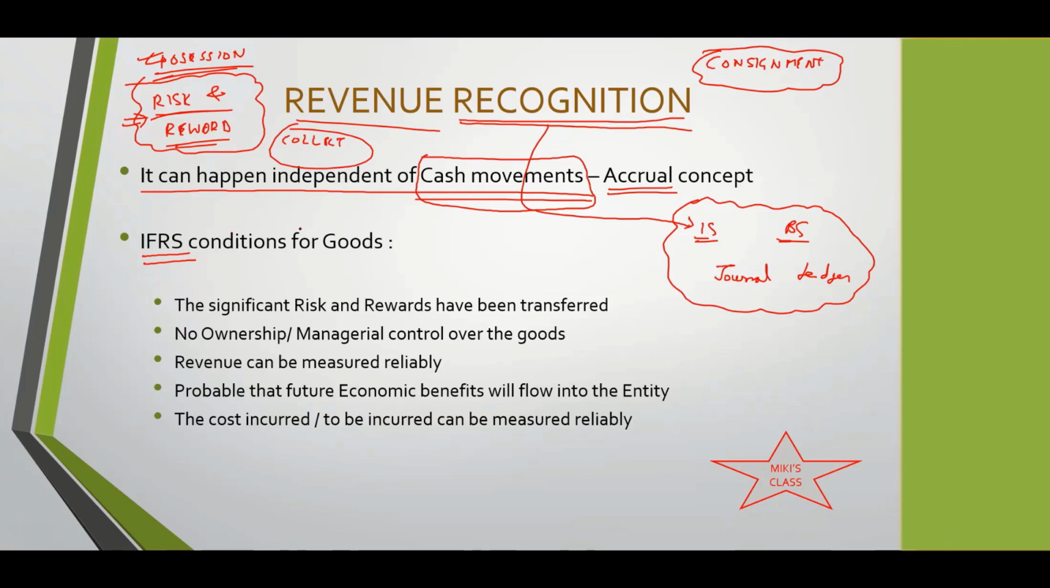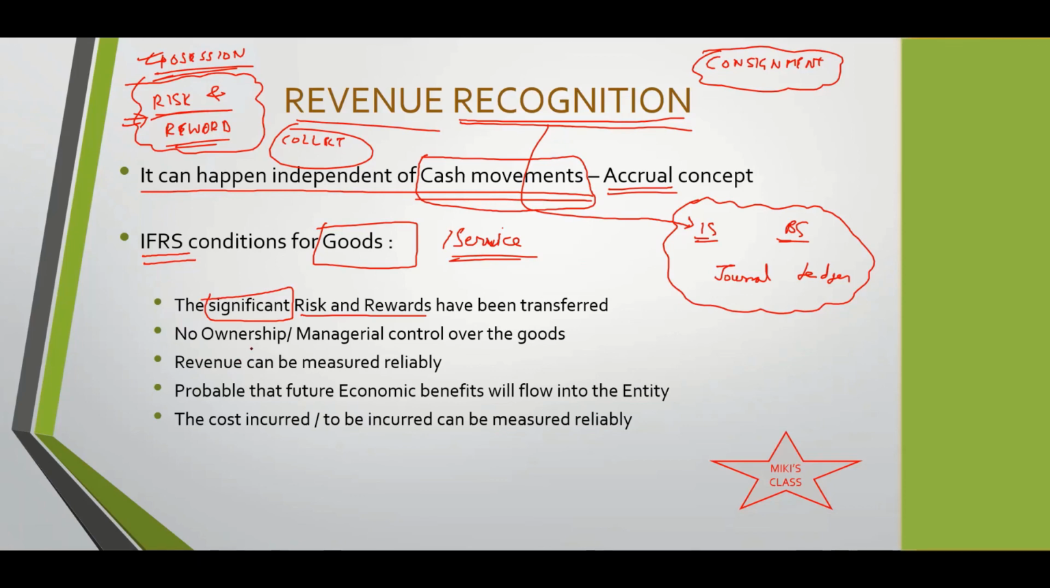This is the IFRS conditions, and it is specifically mentioned for goods. Why is this mentioned as goods? Because for service, it is again different. Okay, got it. So for goods, significant risk and rewards have been transferred. Significant, not everything, but majorly.